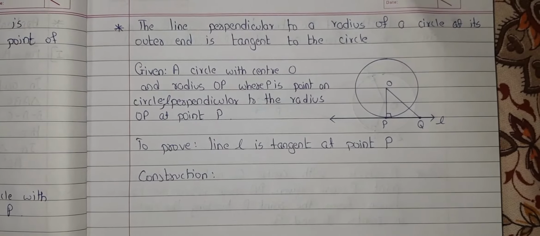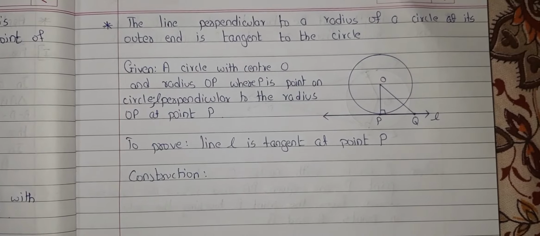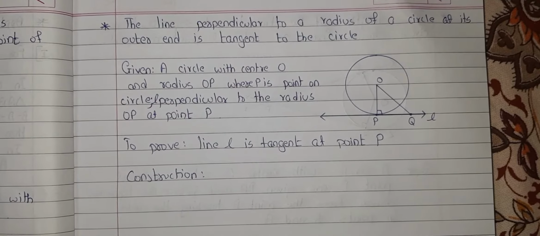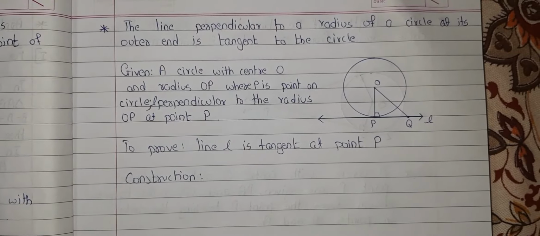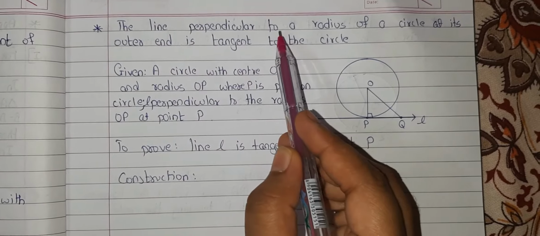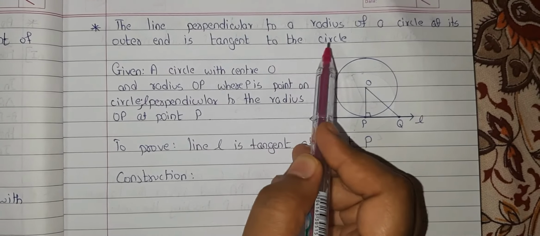Hello guys, in this video we will be learning a new theorem which is related to radius, tangent, perpendicularity. It is the converse of the previous theorem we have learnt in the previous video. So the statement of this theorem is that the line perpendicular to a radius of a circle at its outer end is tangent to the circle.